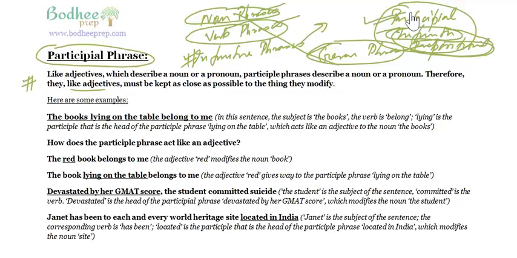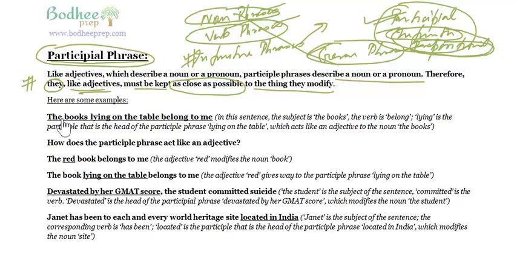But the participle phrases, you don't have that liberty. You have to place them very carefully, because if the placement is not at the right word, it might give a different meaning to our sentence. And that's why we must study participle phrases very carefully. It says here, like adjectives which describe a noun or a pronoun, participle phrases describe a noun or a pronoun. Therefore, participle phrases like adjectives must be as close as possible to what? The thing they modify, right?